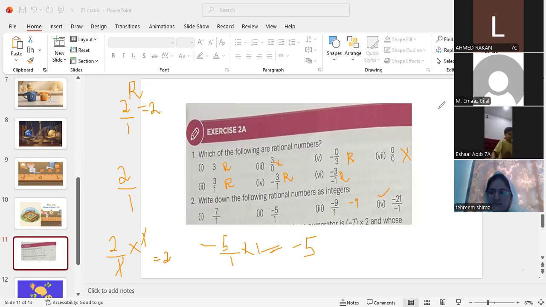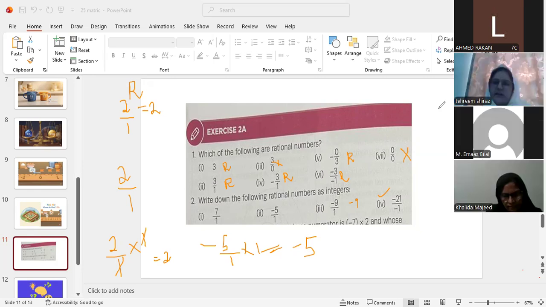Everyone has the right answer that 21 is right. Minus and minus will cut out. It will be 21. So today we have discussed rational numbers, irrational numbers and the number line.